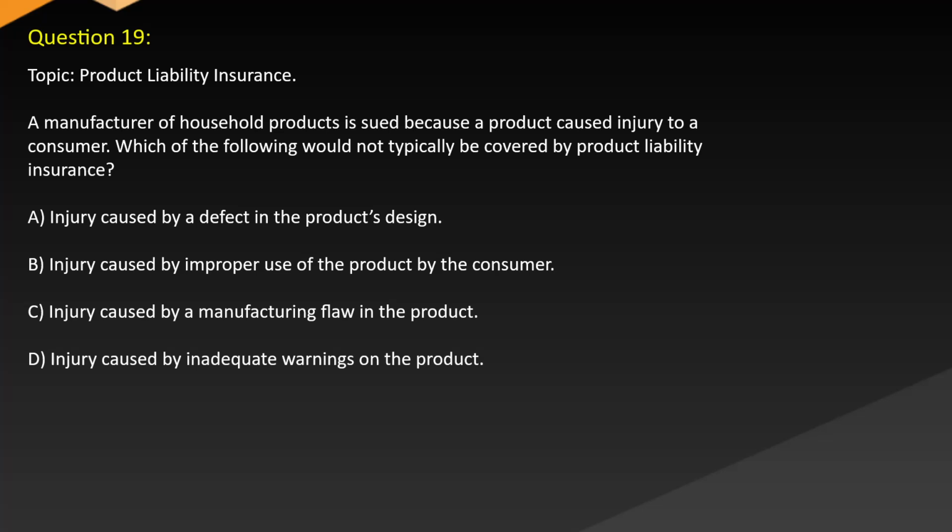Question 19. Topic: product liability insurance. A manufacturer of household products is sued because a product caused injury to a consumer. Which of the following would not typically be covered by product liability insurance? A. Injury caused by a defect in the product's design. B. Injury caused by improper use of the product by the consumer. C. Injury caused by a manufacturing flaw in the product. D. Injury caused by inadequate warnings on the product.